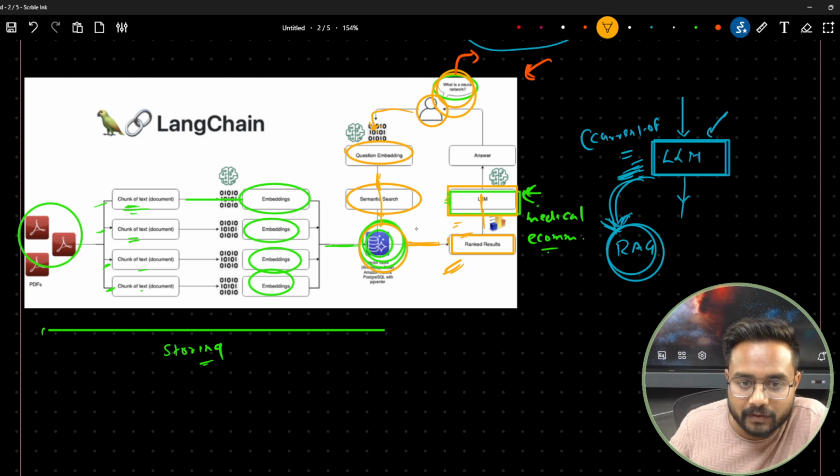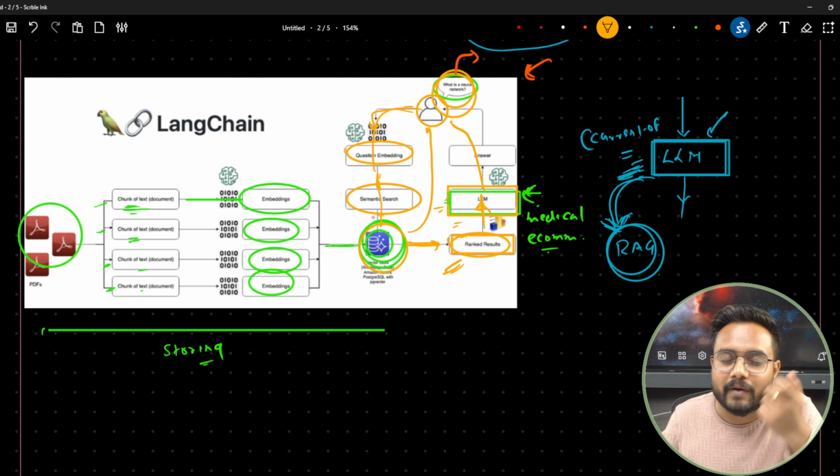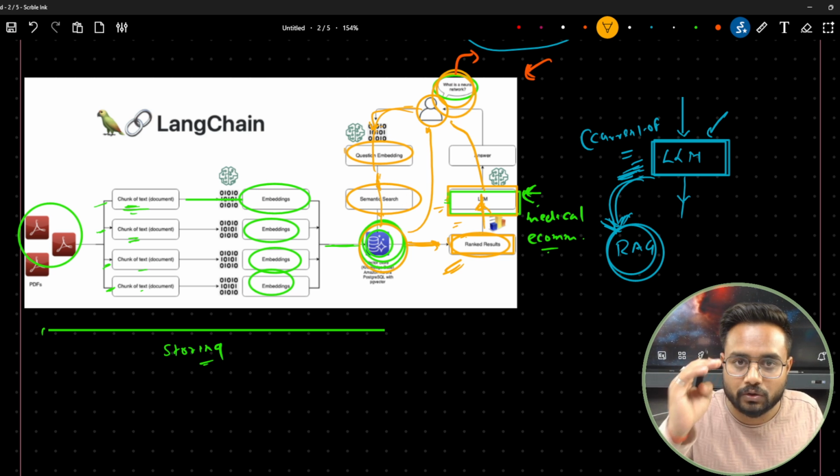This means we are not getting the answer directly from the vector database, and we are not getting it directly from the LLM either. Whatever response the vector database generates based on similarity, we pass it to the LLM, and the LLM provides a specific answer with proper grammar and all. I think you are getting my point.